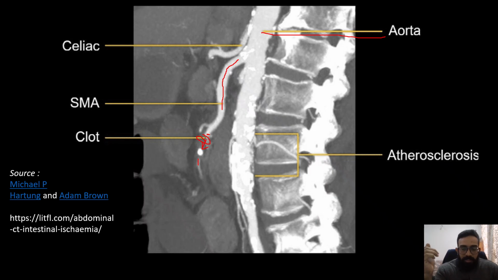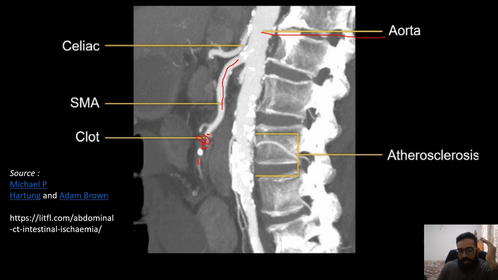Now you can argue that one of the options was also ultrasound, duplex ultrasound. Even duplex ultrasound can find out the blood flow. Yes, but duplex ultrasound is not preferred over CT angio, at least for exams, because remember that ultrasound is always an operator dependent test. So if in this particular question CT angio was not the option given, then duplex ultrasound could have been the best possible choice. But since they have given CT angio as an answer choice, prefer CT angio, because it is not operator dependent.